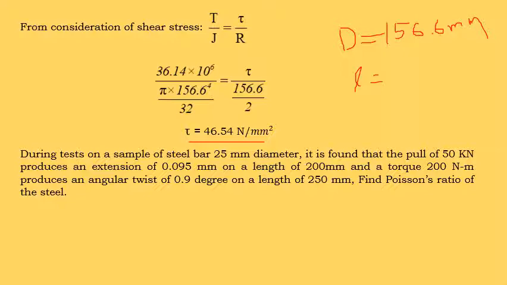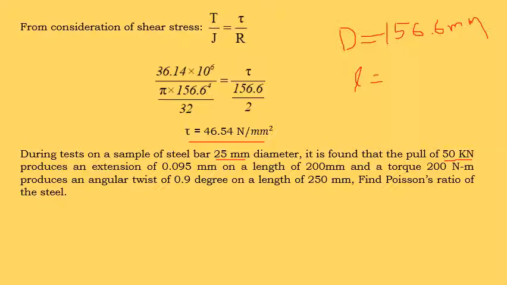During tests on a sample of steel bar 25 mm diameter. So here the diameter of the shaft is given. It is found that the pull of 50 kilonewton produces an extension of 0.095 millimeter.